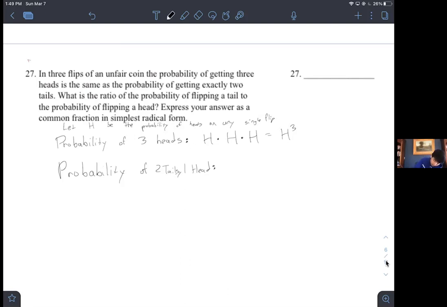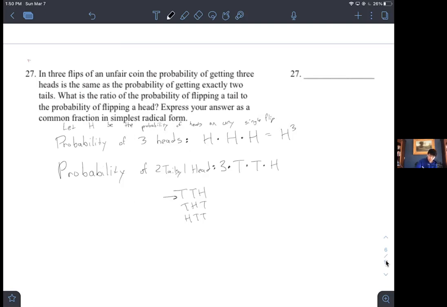And so there's 3 ways that this can happen: tails, tails, head; tails, head, tails; and head, tails, tails. So there's 3 different ways that we can get this arrangement, and then in order to get each of these arrangements, there's a T chance that we get a tails, a T chance that we get a tails, and then a H chance that we get a head.